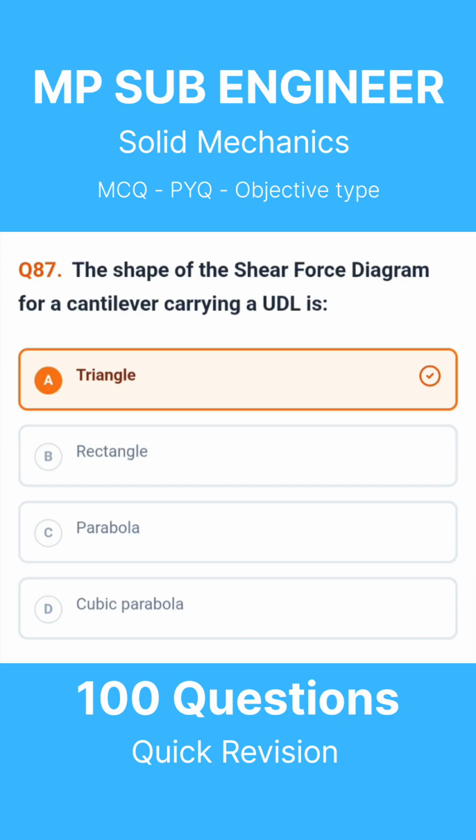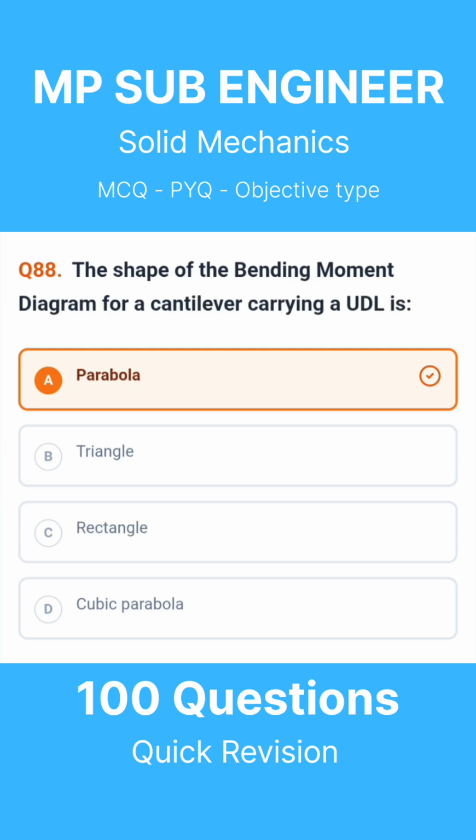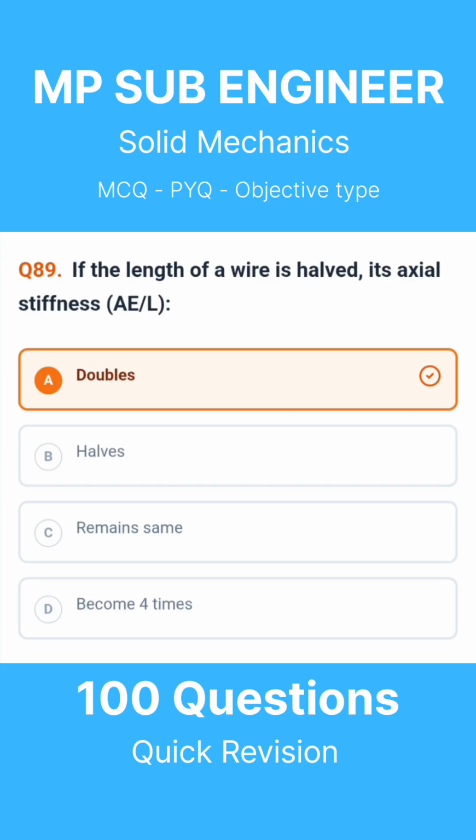Question 87. The shape of the shear force diagram for a cantilever carrying a UDL is. The correct answer is triangle. Question 88. The shape of the bending moment diagram for a cantilever carrying a UDL is. The correct answer is parabola. Question 89. If the length of a wire is halved, its axial stiffness AE divided by L. The correct answer is doubles.